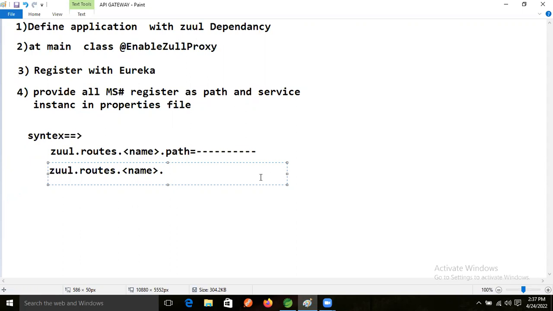But both names must match, the one on the path and this one, otherwise our application will not work.